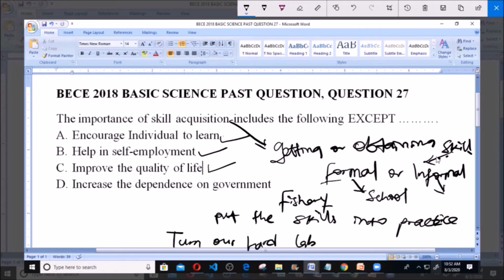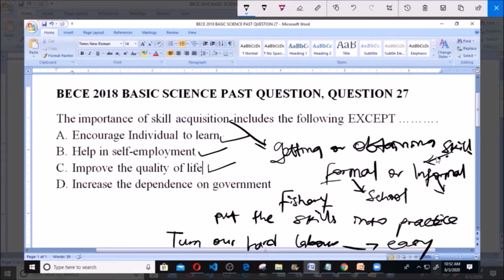It has turned our hard labor to easy labor. So skill acquisition has helped to improve the quality of life, because when you acquire skill and you employ yourself and make money, your quality of life will increase. Your standard of living will increase because you don't depend on others for money.